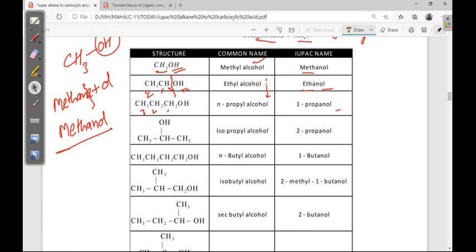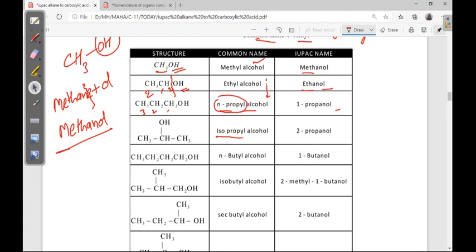Here it's required to mention the numbering, because it could also be propanol. In case of common name, N-propyl alcohol, N indicates there is no branch. Next, isopropyl. These words keep repeating, so I don't think I need to explain them every time.